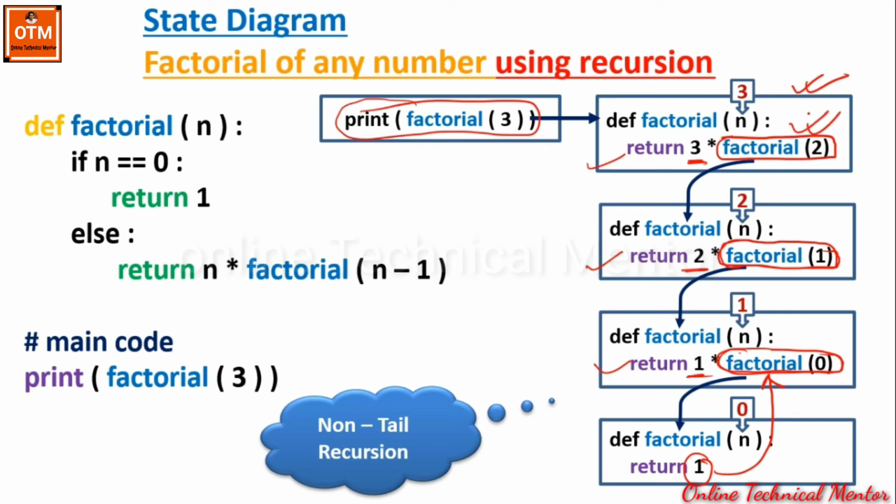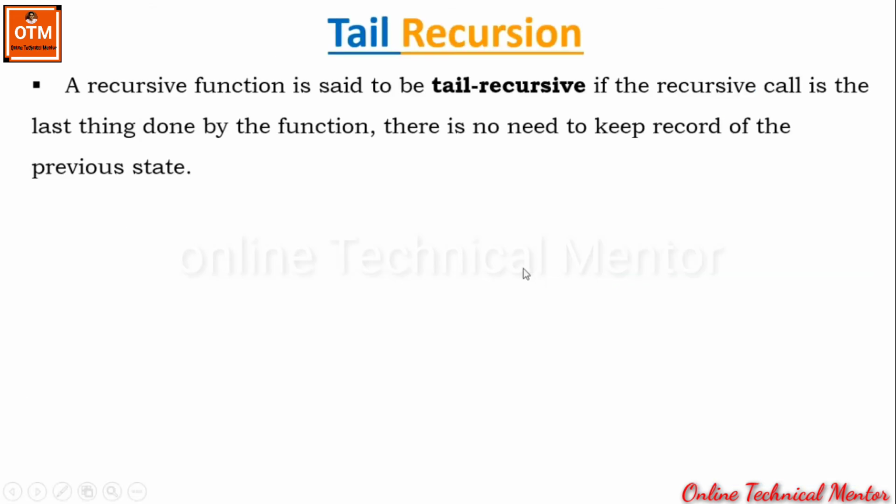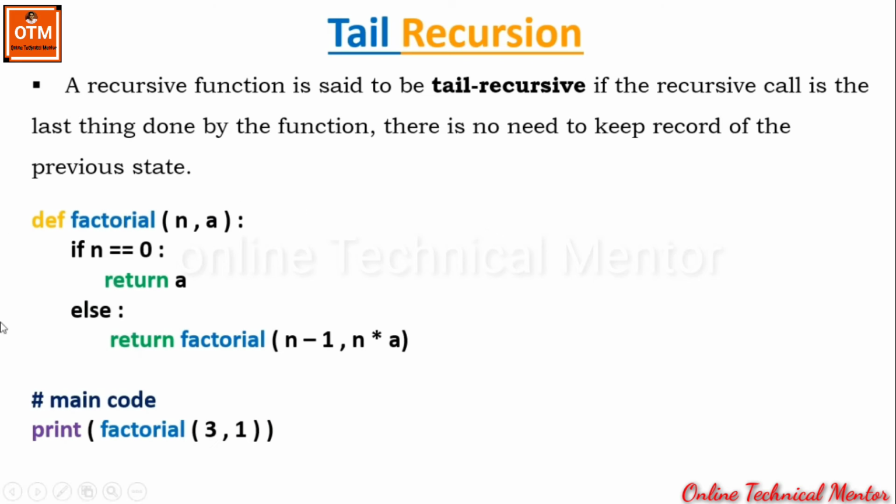But think, when this recursive call is the last thing or the last statement of the factorial function, then we will call it tail recursion. So that's why I have written this definition. Again, I am repeating, a recursive function is said to be tail recursive if the recursive call is the last thing done by the function. There is no need to keep a record of the previous state. For that, let me show you an example. The same example of factorial.